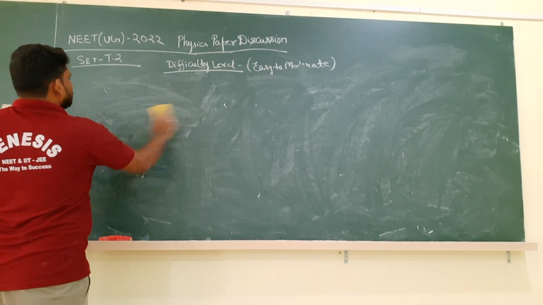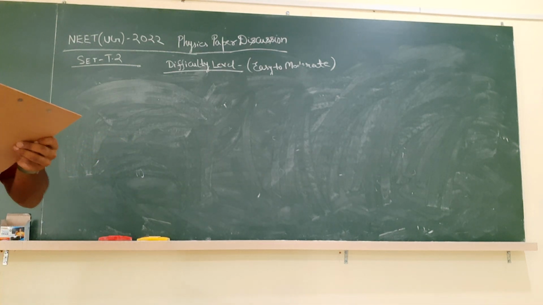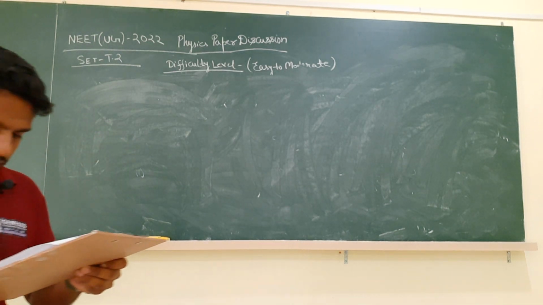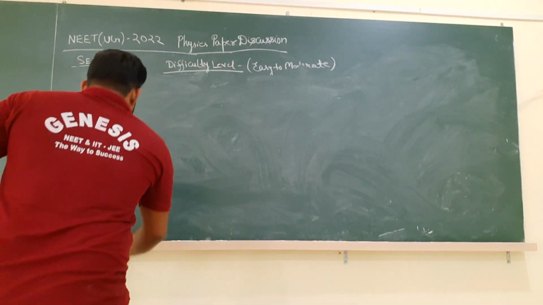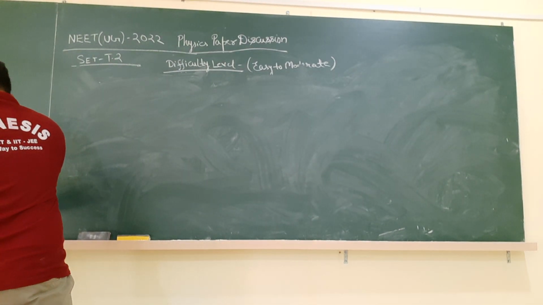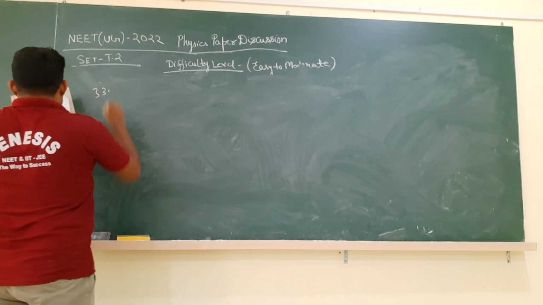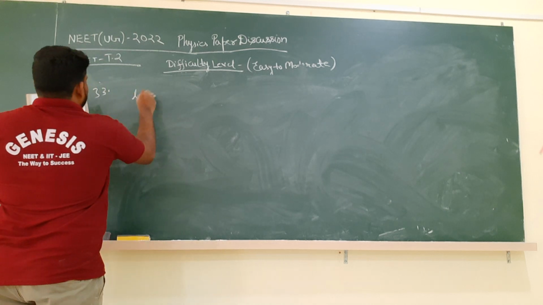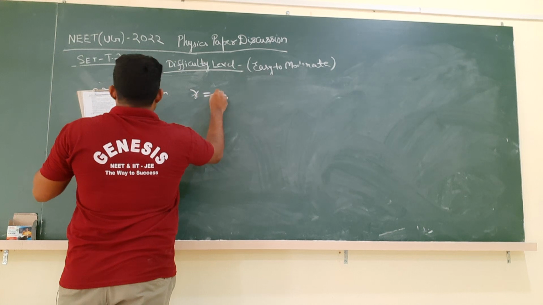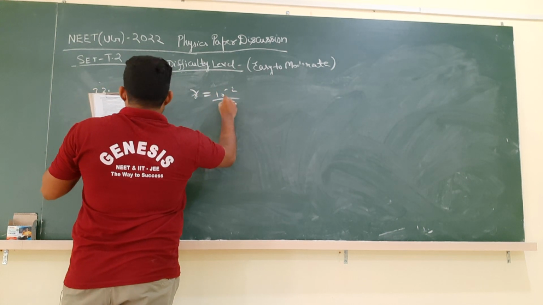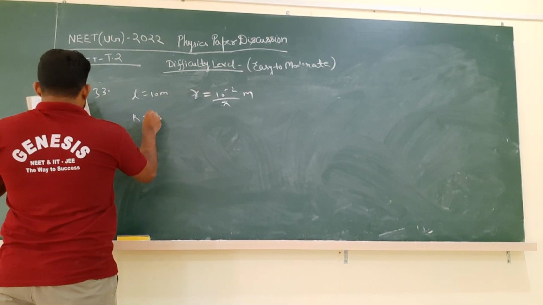Now question number 30. We will go for question number 33. So in question number 33, what have they given? A copper wire of length 10 meter, radius of the wire is 10 power minus 2 by pi meter. Resistance is 10 ohm.